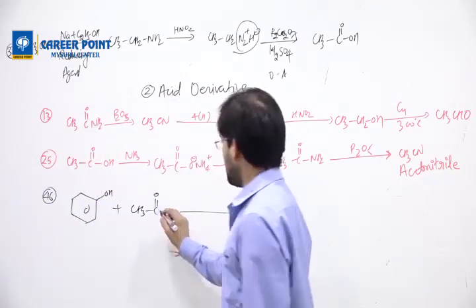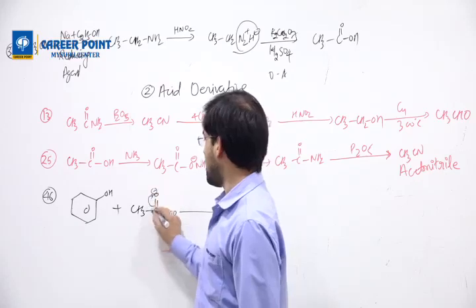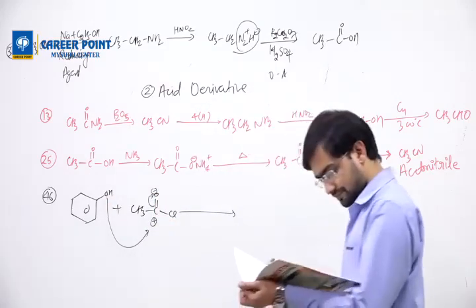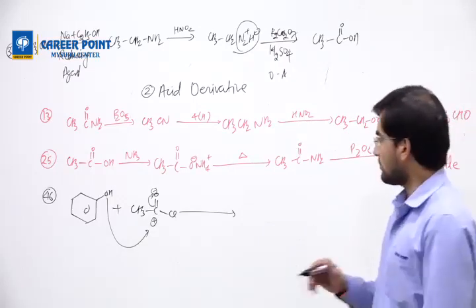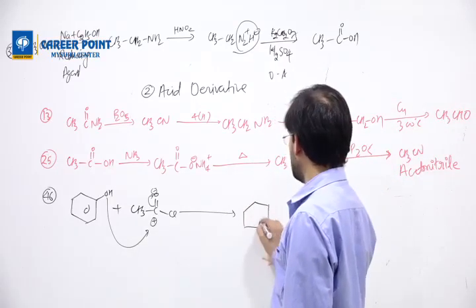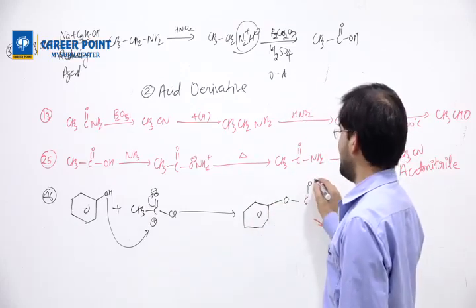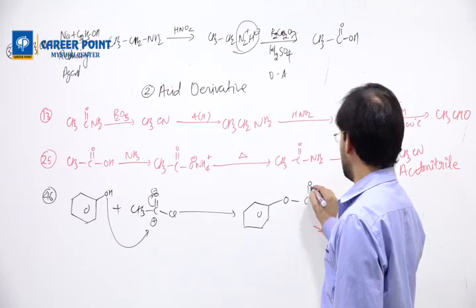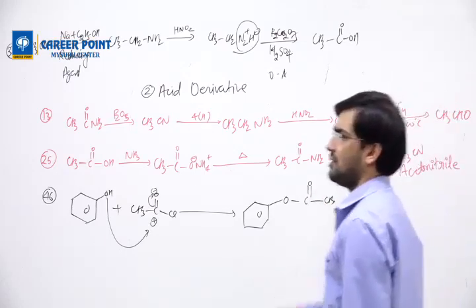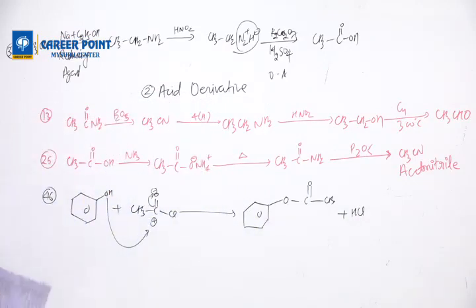Now when you do this reaction, I always told you, whenever you get this bond, you will shift it, minus, plus, and this will attack there, okay. Then, if that happens, we'll get the ester with HCl as a by-product. It is called phenyl acetate. This is 46, then 54 also.